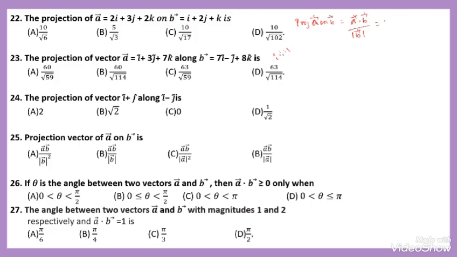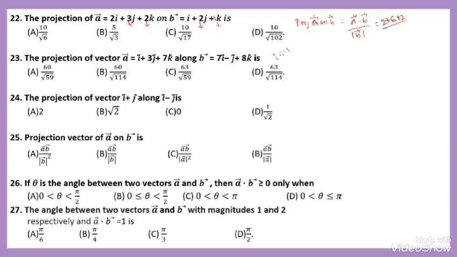Here I am going to take the multiplication 2 into 1, it becomes 2. The corresponding elements of j are 3 and 2, 3 twos are 6. Then the corresponding value of k is 2 and 1, so 2 into 1 becomes 2.